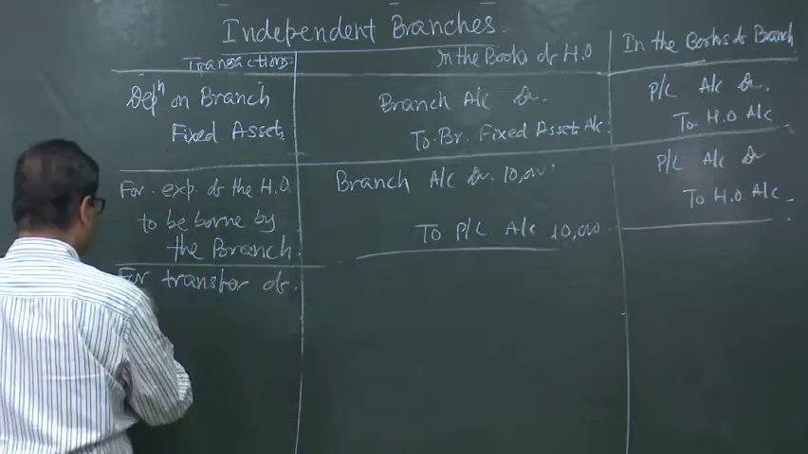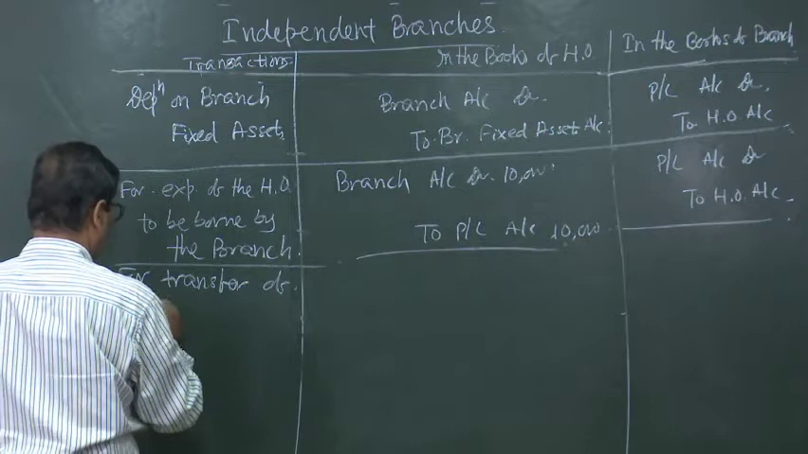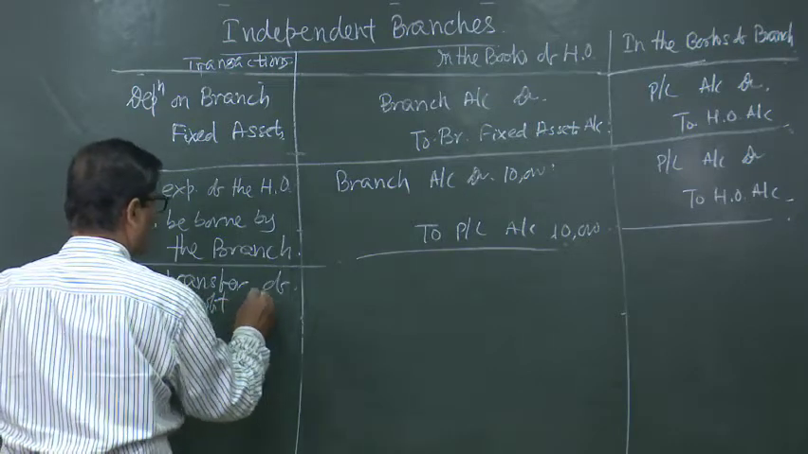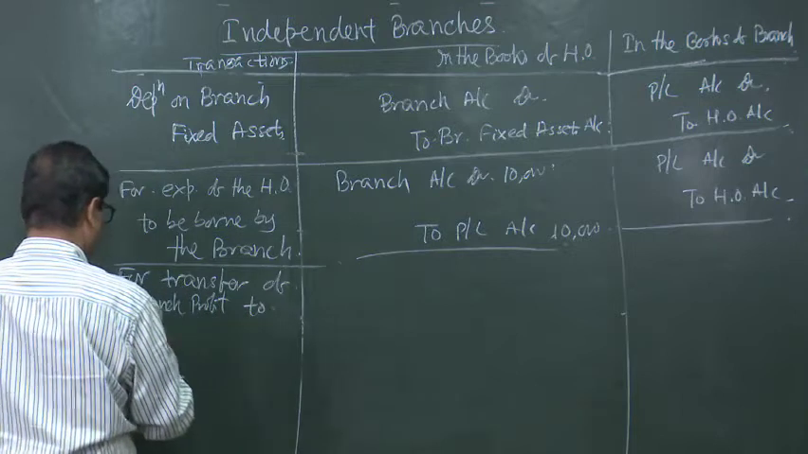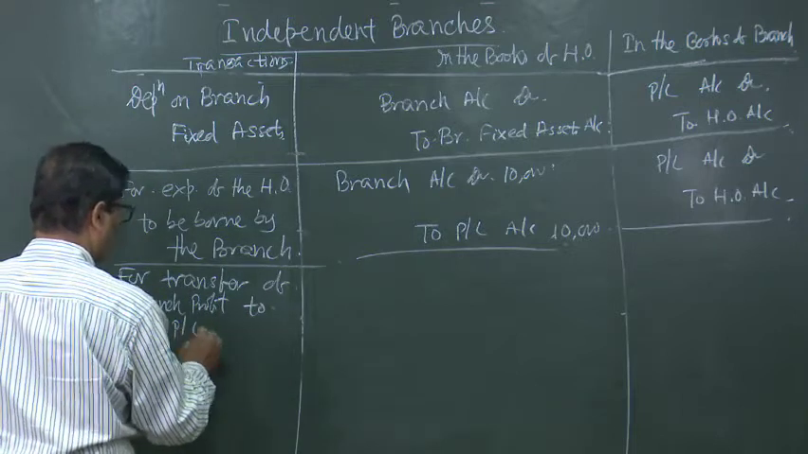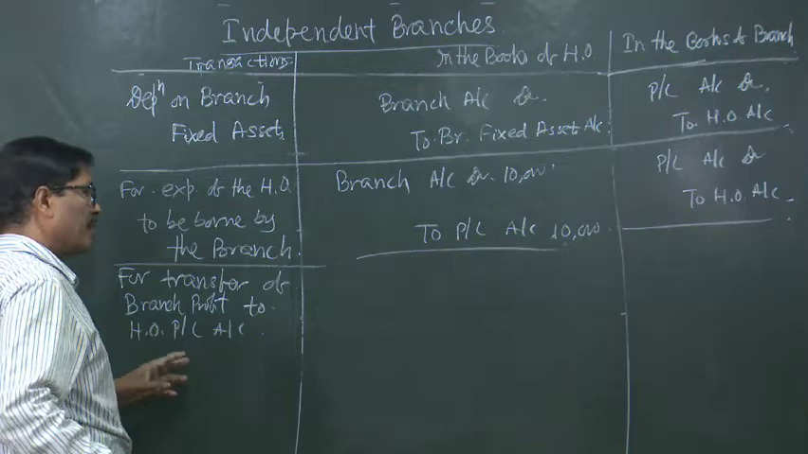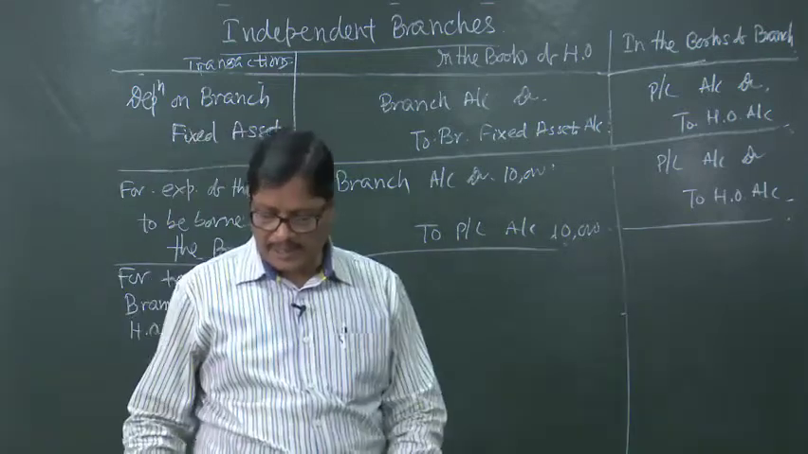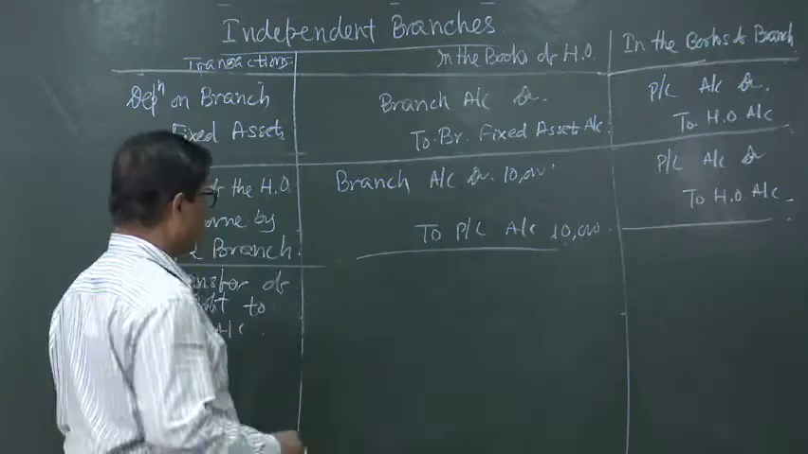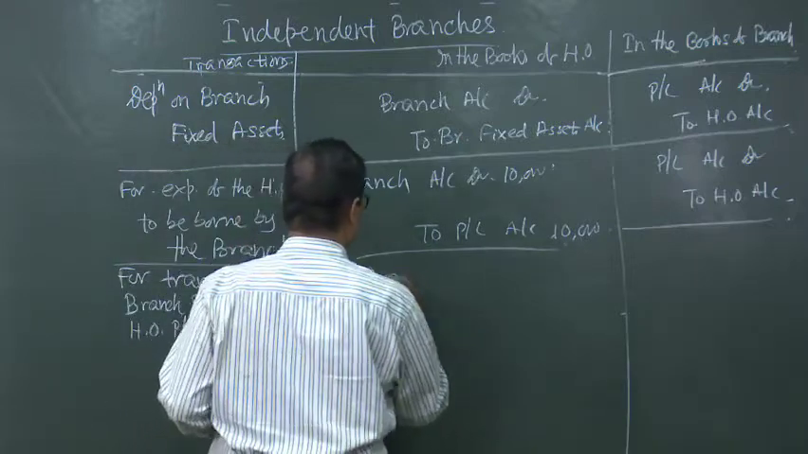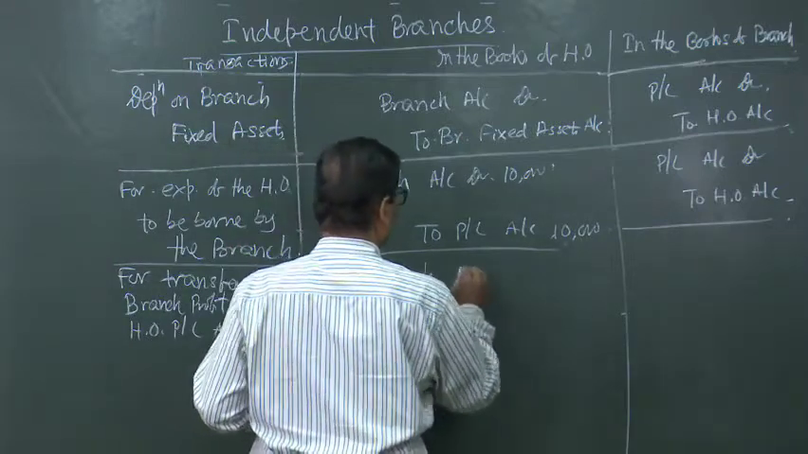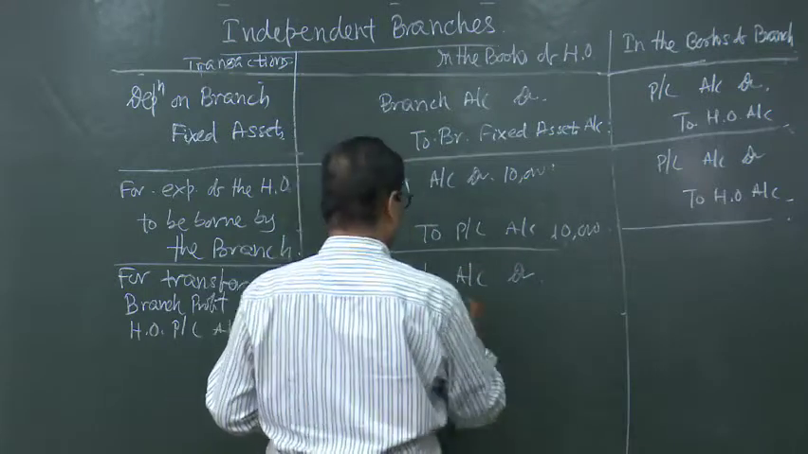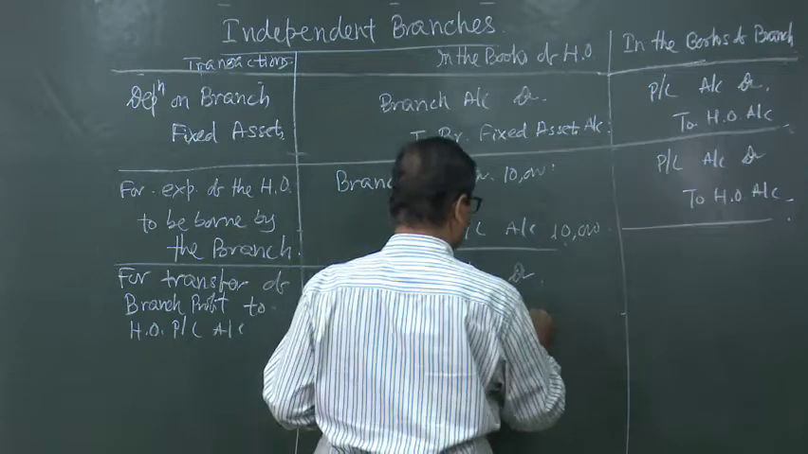So, for transfer of branch profit to head office profit and loss account, because ultimately the profit belongs to the head office. So, here the entry will be branch account debited to profit and loss account.